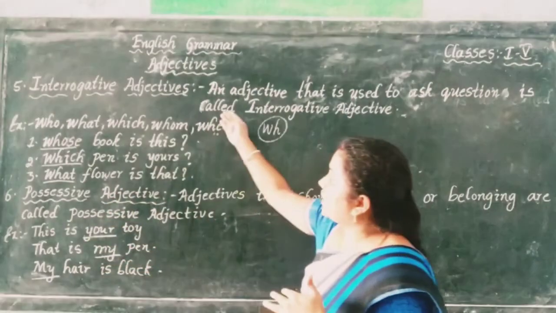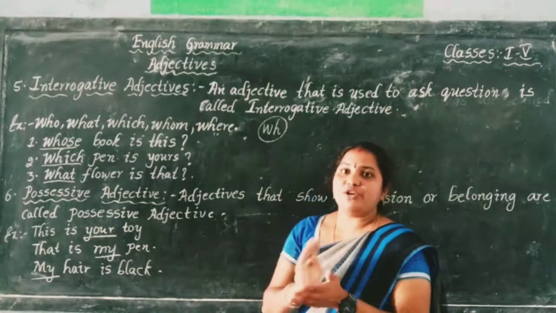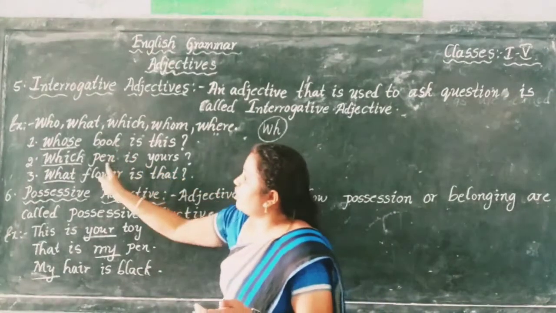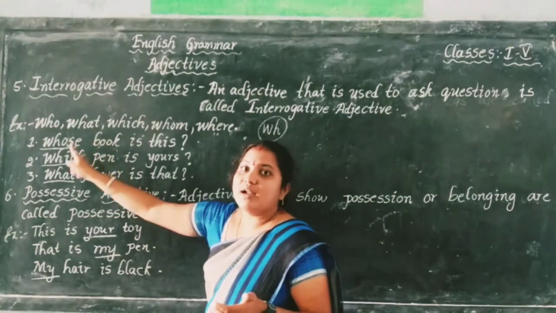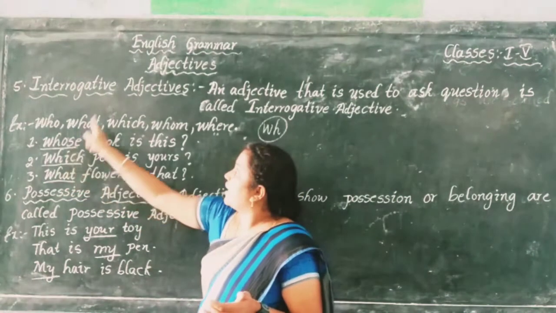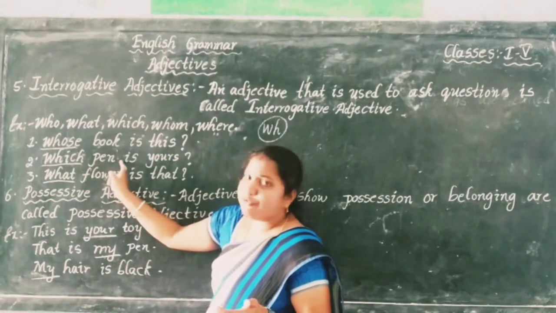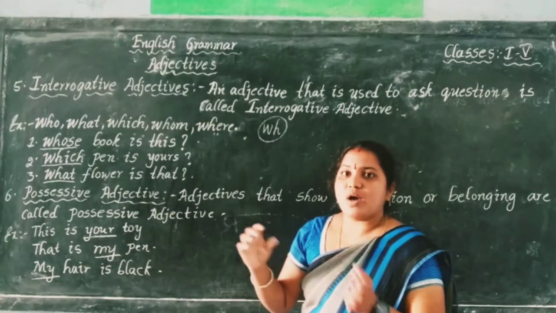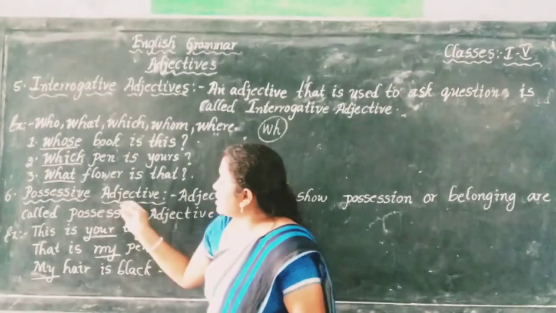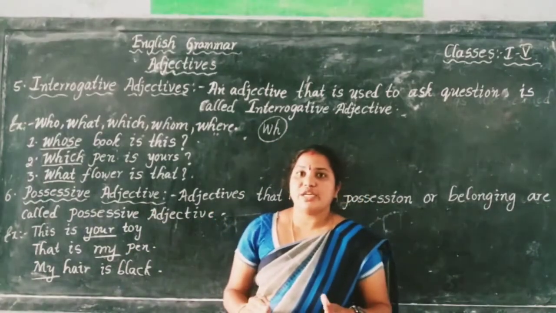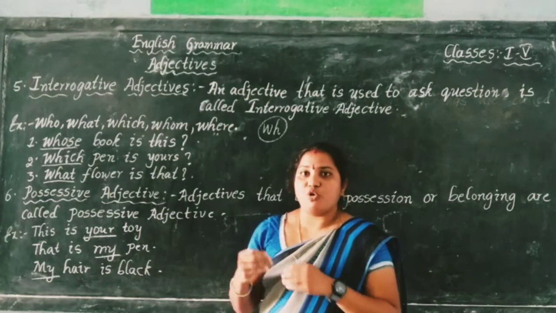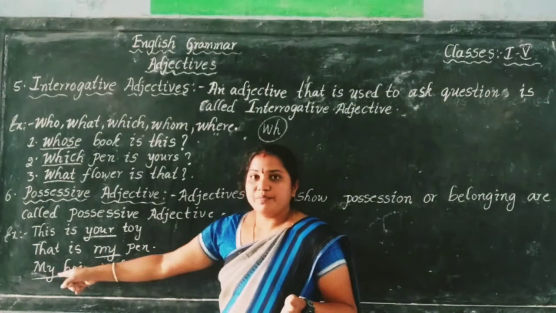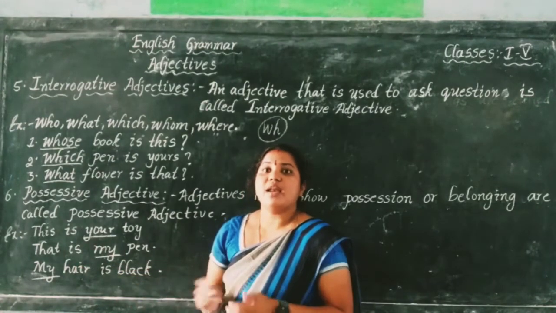Okay, understood? Interrogative adjectives are WH words that come before a noun, and these are describing words. Interrogative adjectives come before nouns and ask questions. They are used to ask questions. And a possessive adjective always shows possession or ownership. Here it comes before a noun and shows its ownership.